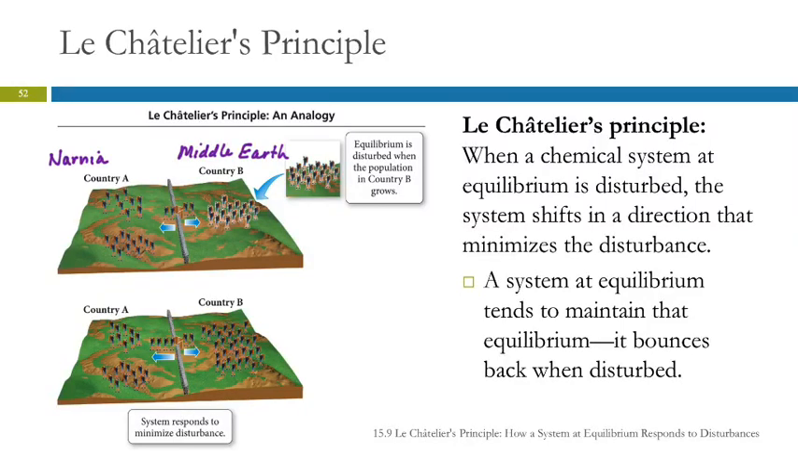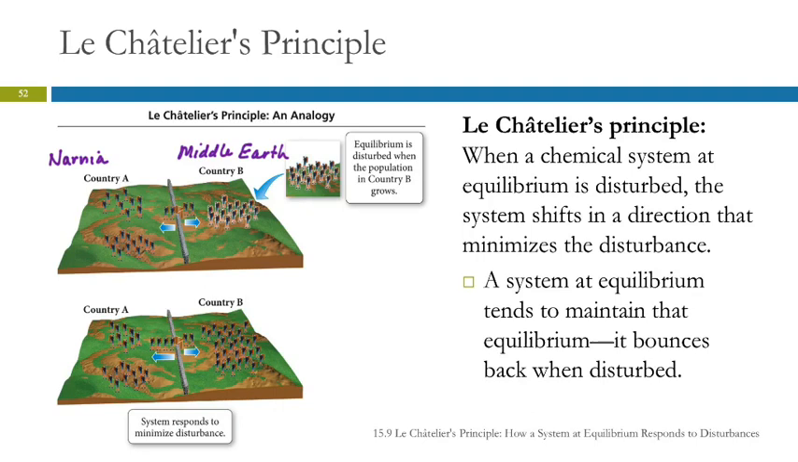Le Chatelier's principle: when a chemical system at equilibrium is disturbed, the system shifts in a direction that minimizes the disturbance. This is something you should have heard of in a previous chemistry class. We've got a population analogy here. We've got some people in Narnia and some people in Middle Earth.